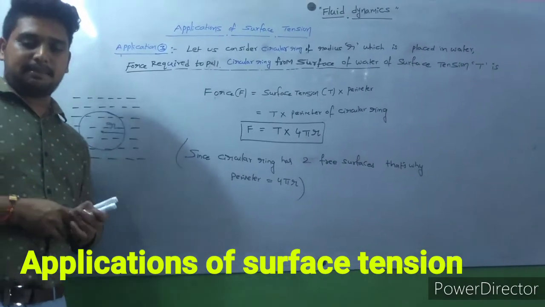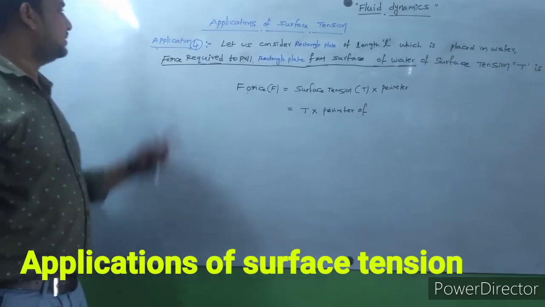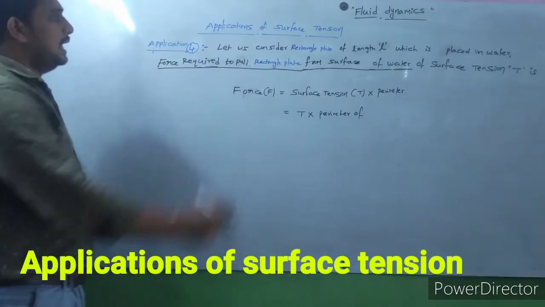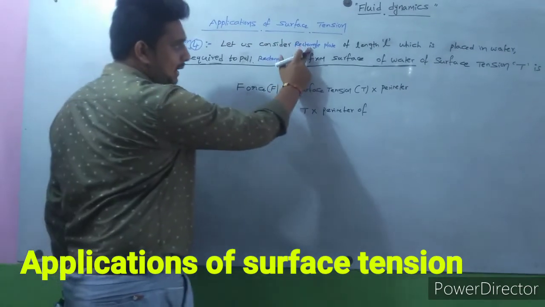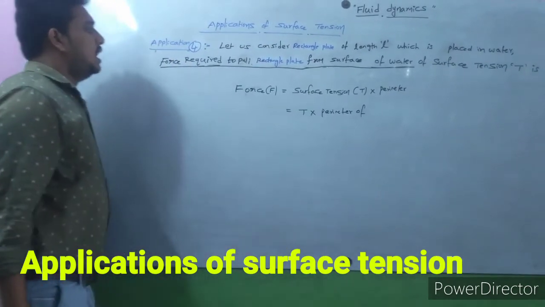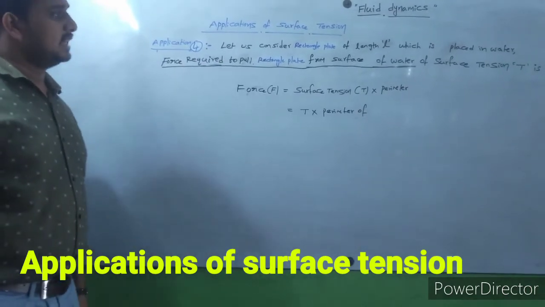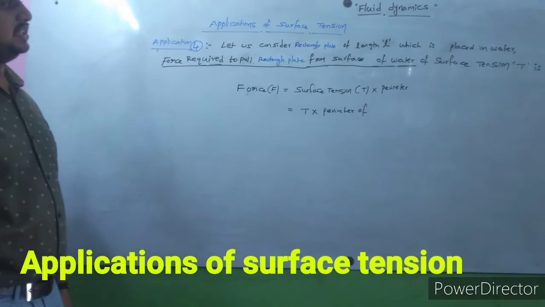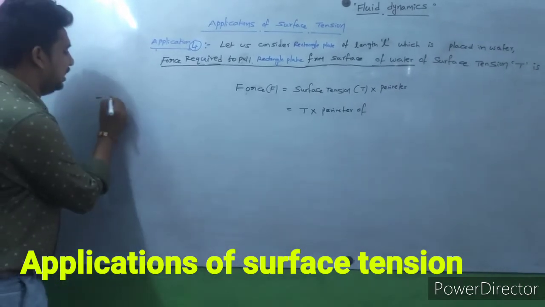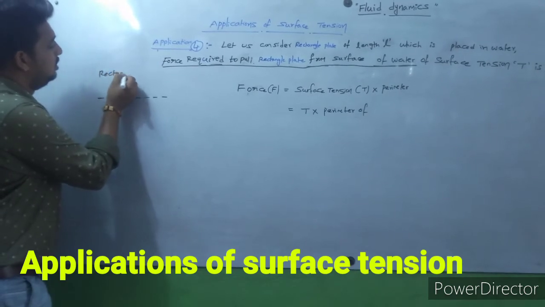Next, application number 4. Now we are going to discuss application number 4. Let us consider a rectangular plate of length L which is placed in water. What is the force required to pull the rectangular plate from the surface of water of surface tension T?